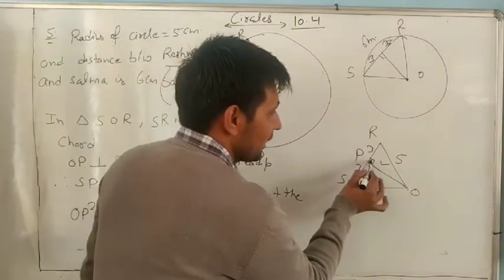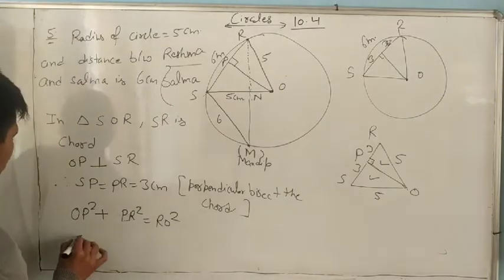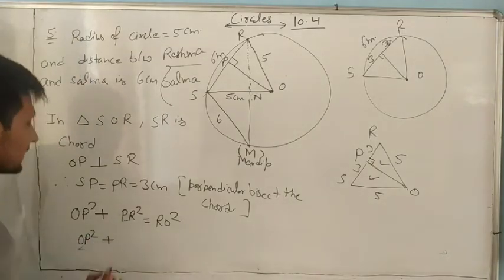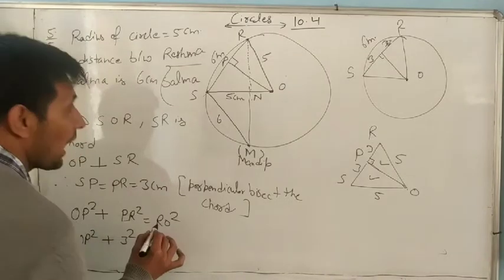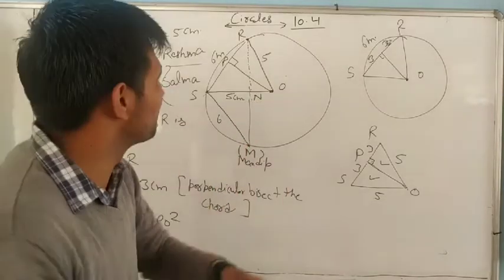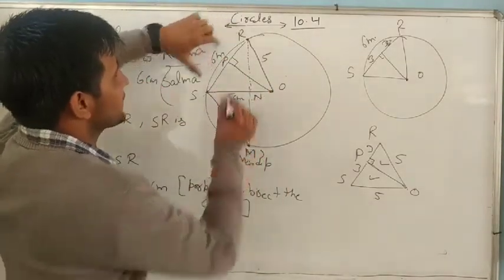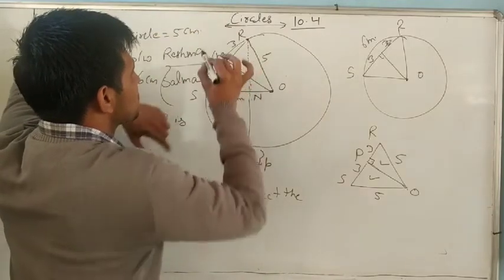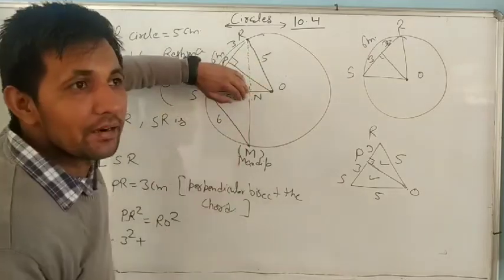Yes, it is a right angle or not? So we want to find OP: OP square plus PR, PR is 3, square, equal to RO, the radius, square. Yes, it is very simple. We only draw the perpendicular from here. Perpendicular means it is 6, so it is 3, it is also 3. So now OPR is a right angle triangle.